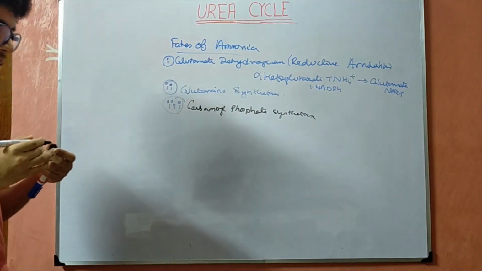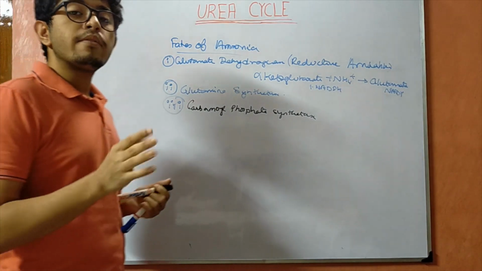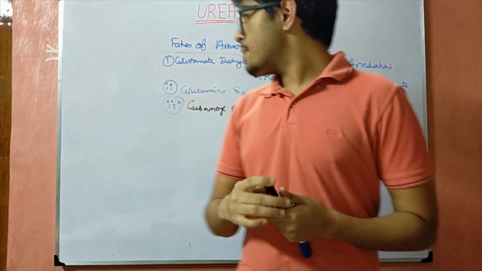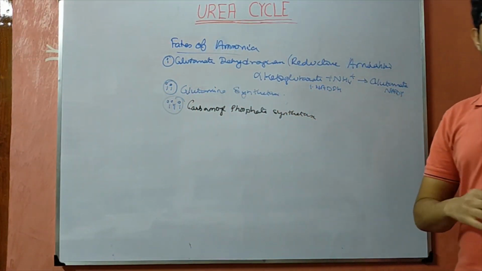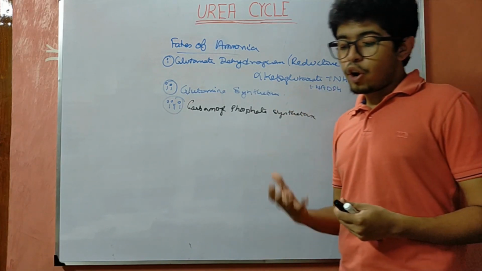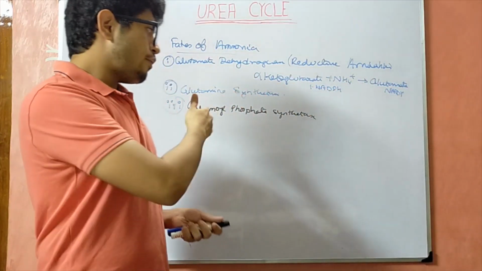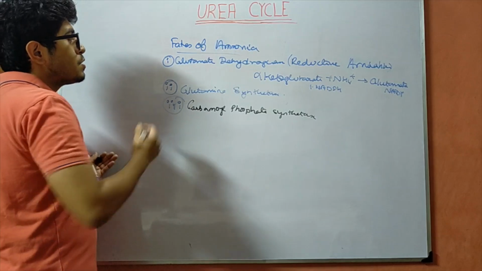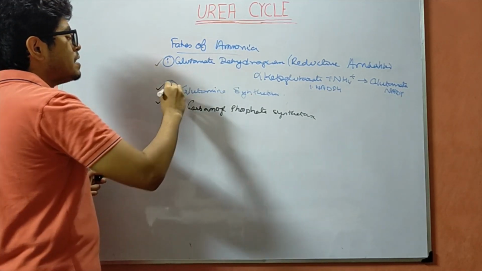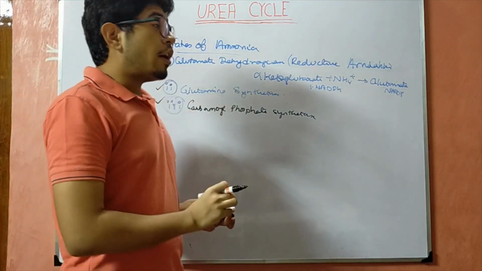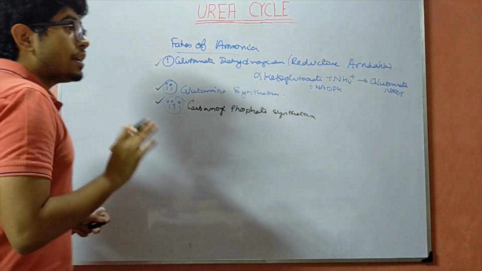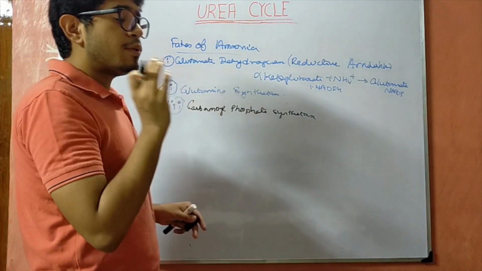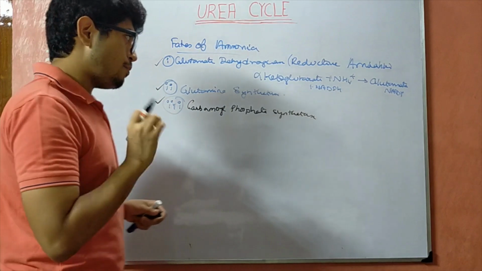Carbamoyl phosphate synthetase is the first enzyme of the urea cycle, which is basically required for the formation of carbamoyl phosphate. So these are the 3 reactions which can dispose the ammonia.